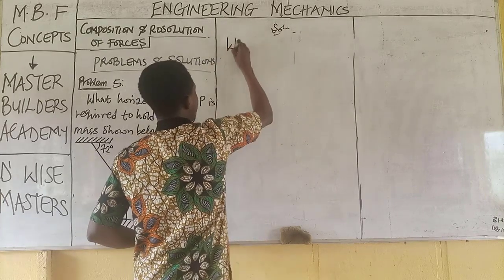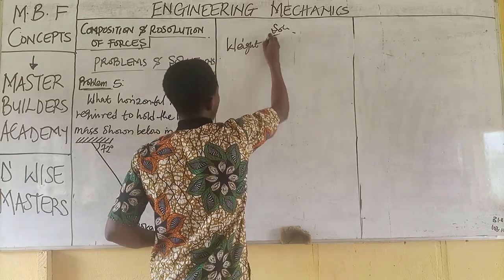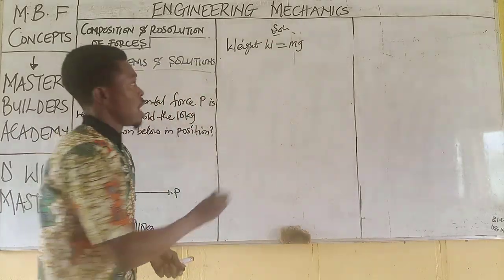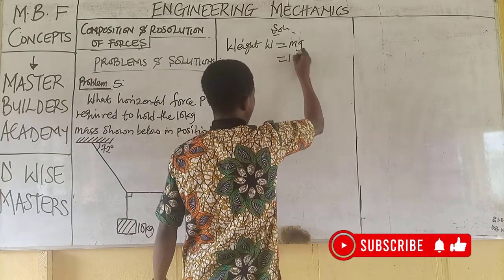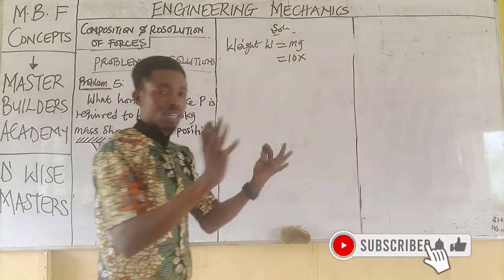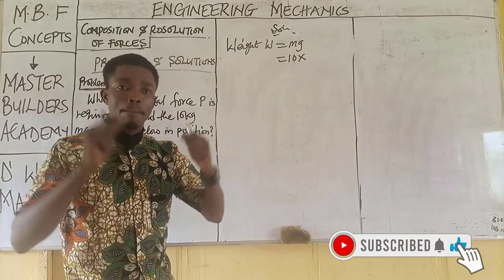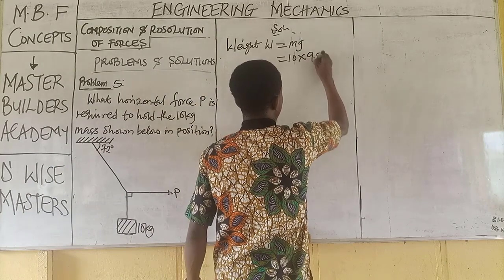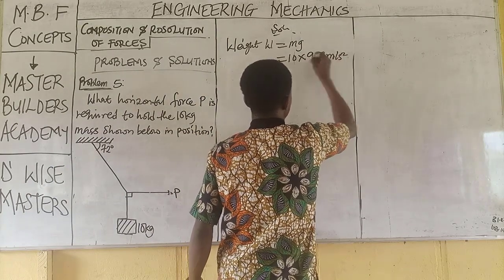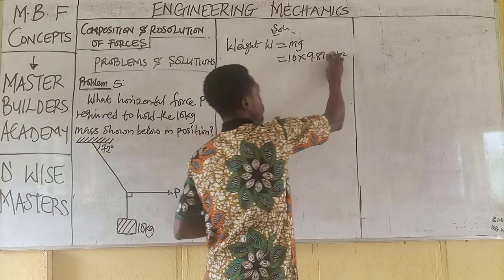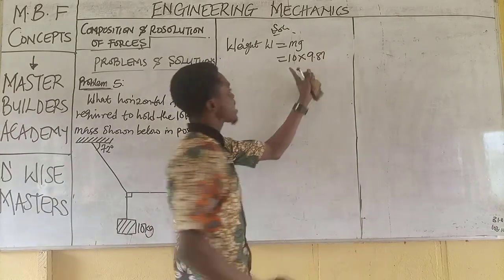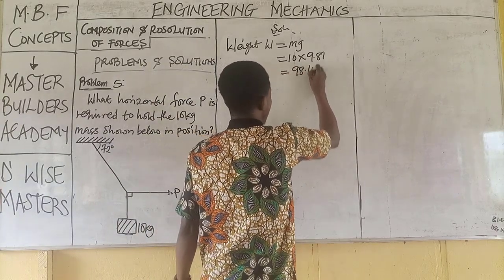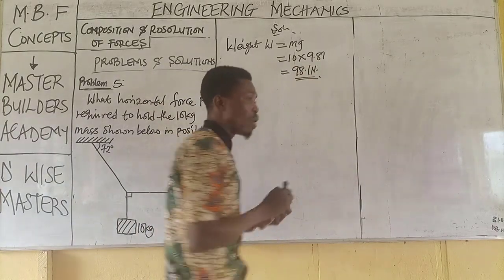So we remember that weight W is equal to mass times acceleration due to gravity. And the mass we have is 10 multiplied by acceleration due to gravity, 9.81 meter per second squared. Okay, but we don't need the units. Then when we multiply 10 by 9.81, this will give us 98.1 Newton. This is the weight acting here.